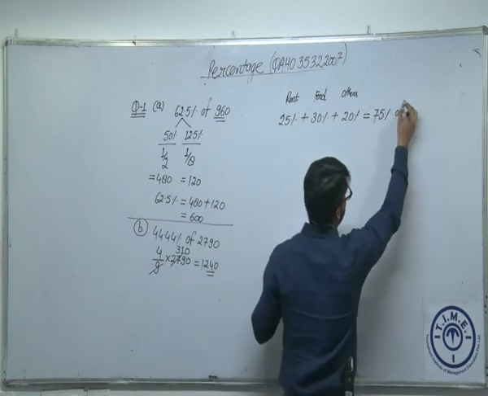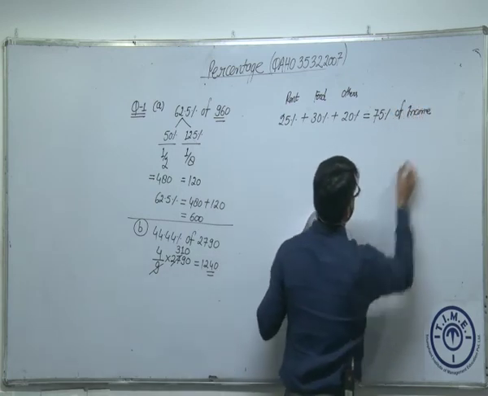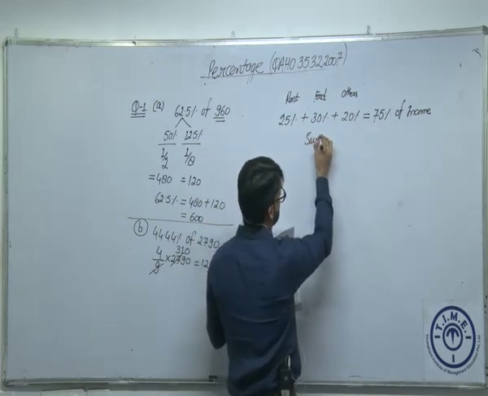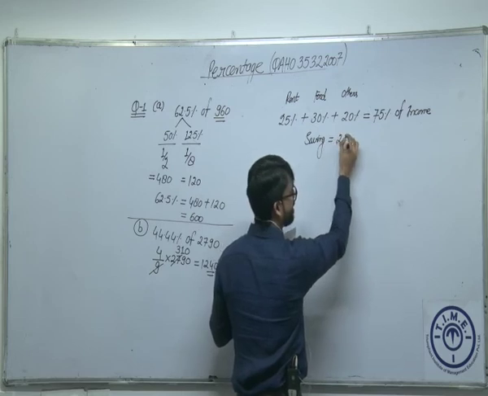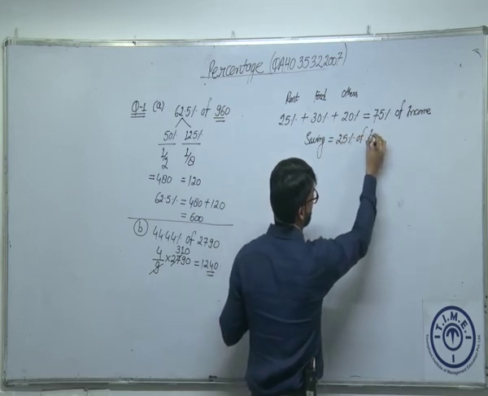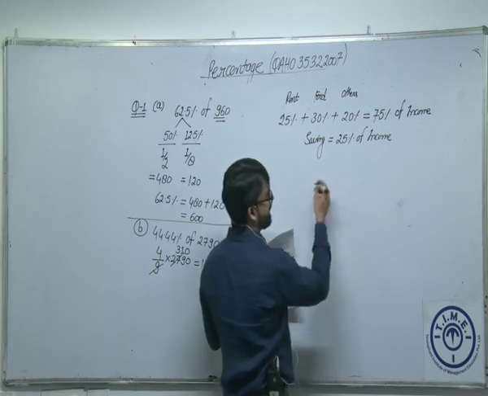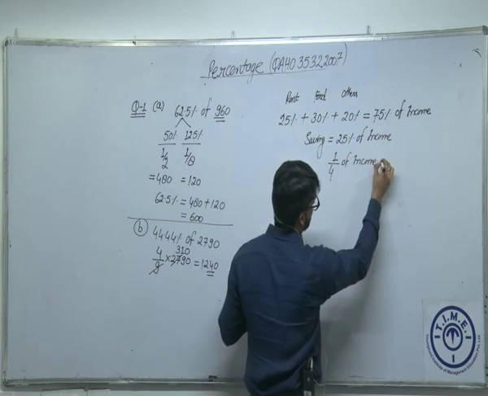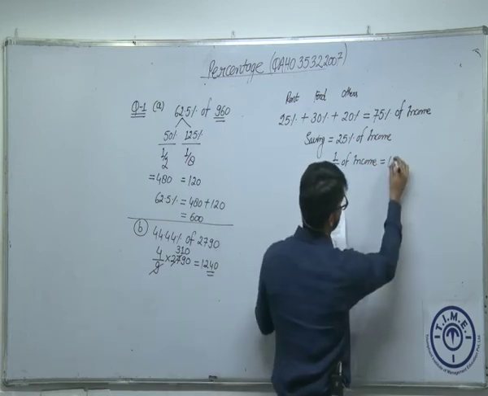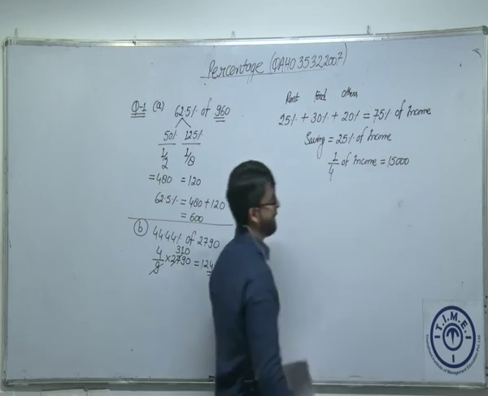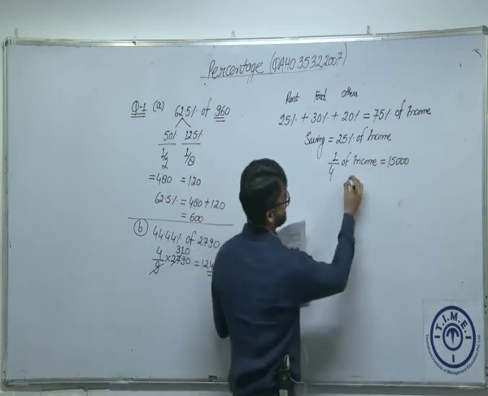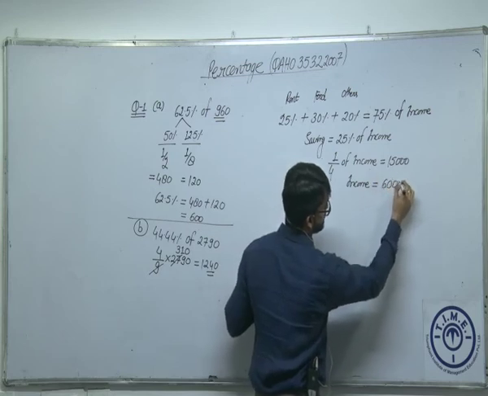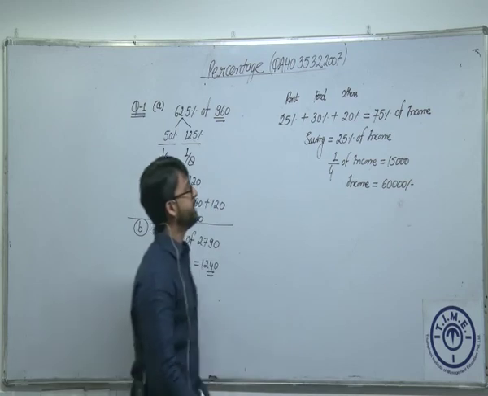75% of income. Am I right? That means he must have saved 25% of income. What is 25%? 1 by 4 of income, which is given in the question, 15,000. So 1 by 4 of the income is 15,000. What is income? 15 into 4, which is 60,000. Am I right?